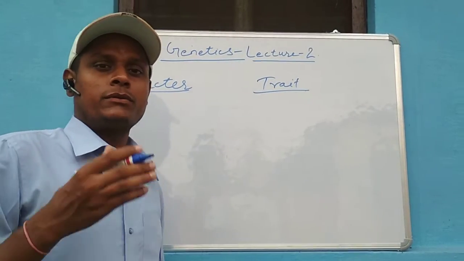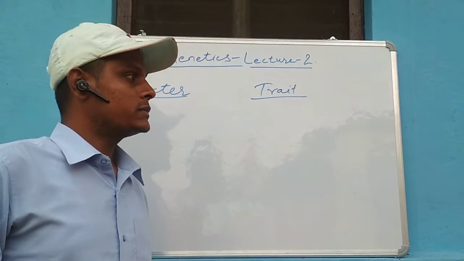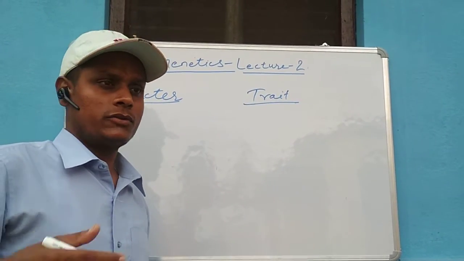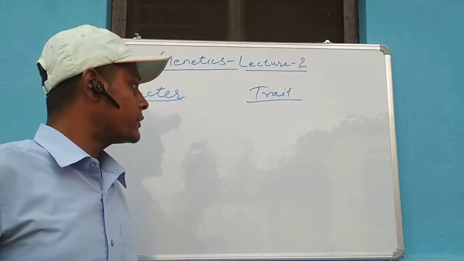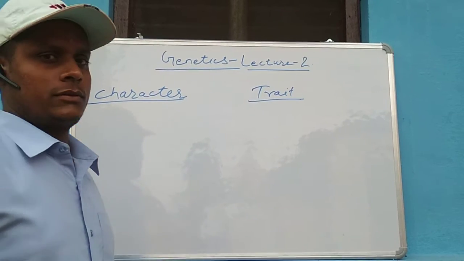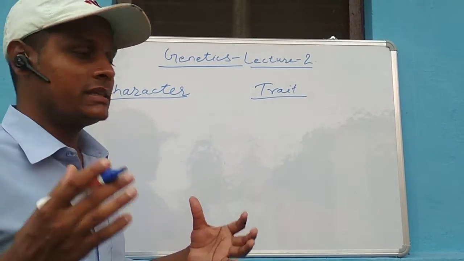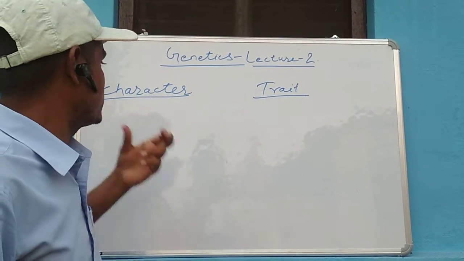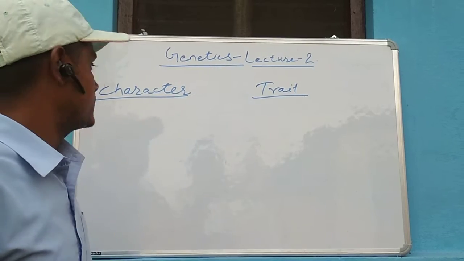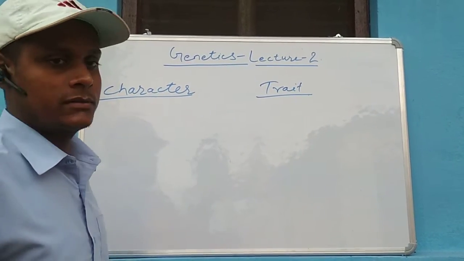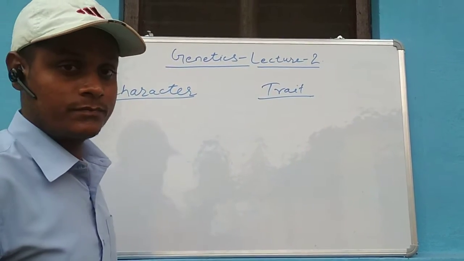Suppose when you look at any organism, any human, cow, elephant, you certainly look for some features on the basis of which you decide the particular organism is human, the particular one is cow.